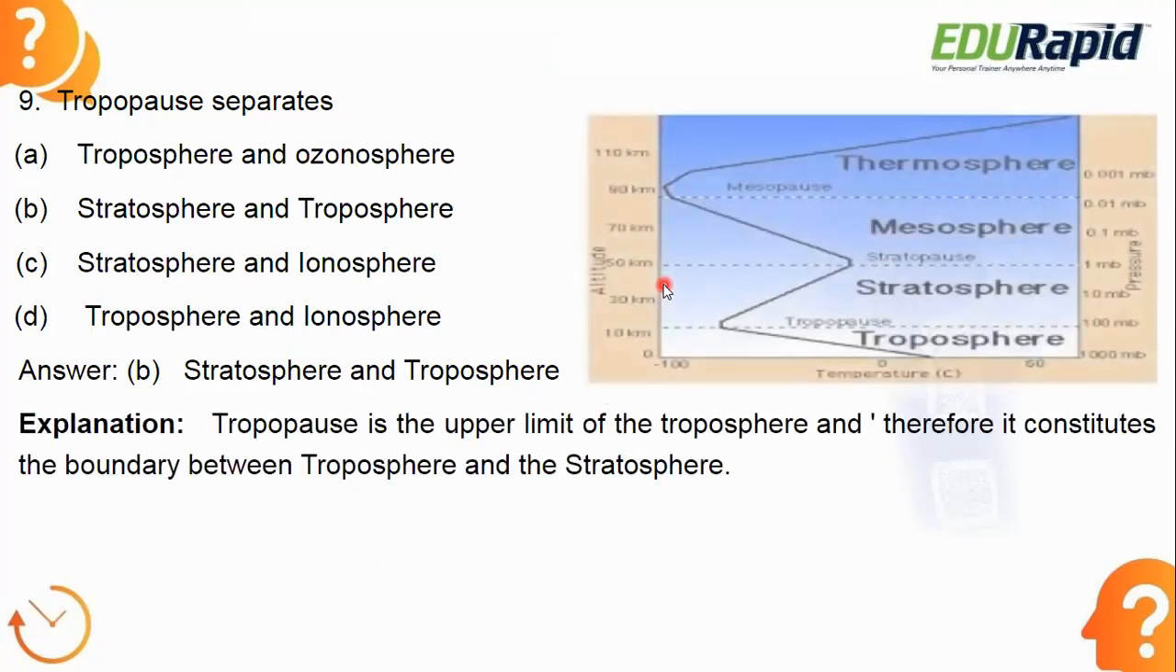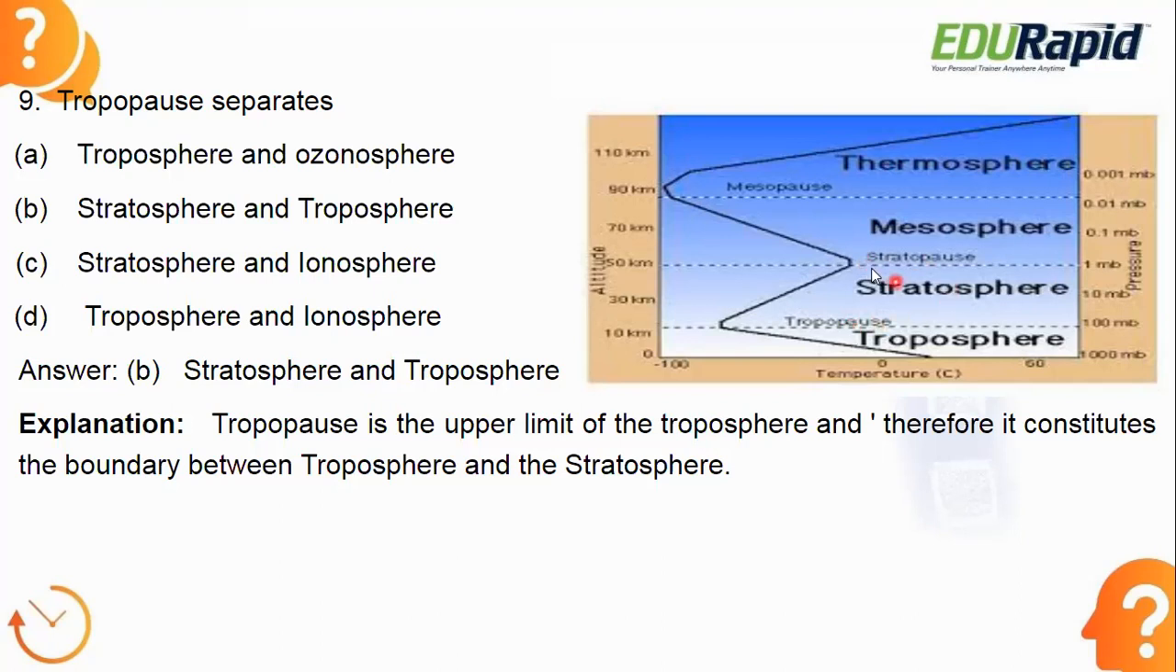Here you can see the tropopause. Please concentrate on the picture. First comes the troposphere, which is very nearest to the Earth's surface. After that, the stratosphere is there. Between the troposphere and stratosphere, you can see a small layer. That is called the tropopause. So this tropopause separates the troposphere and the stratosphere.